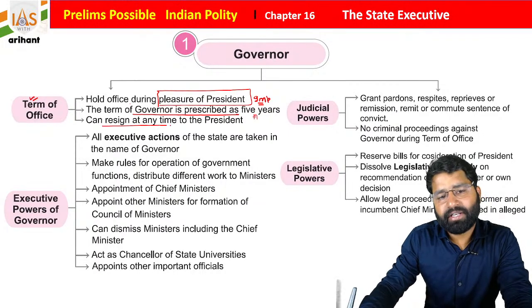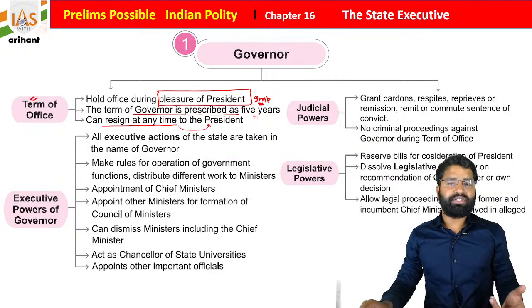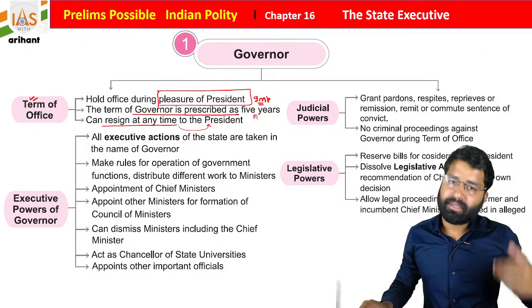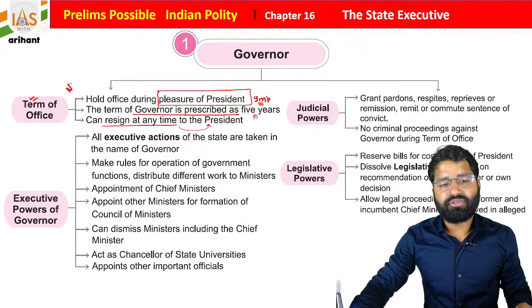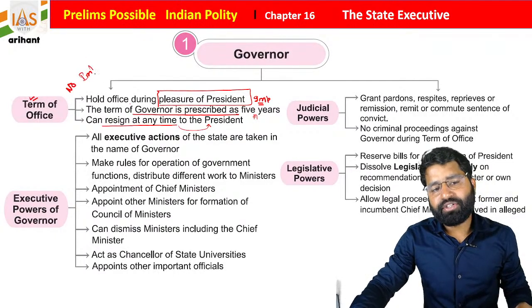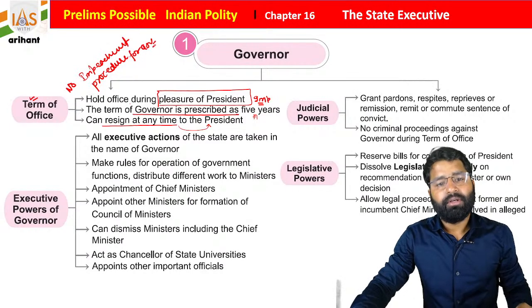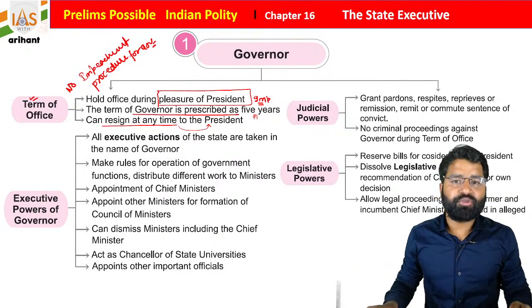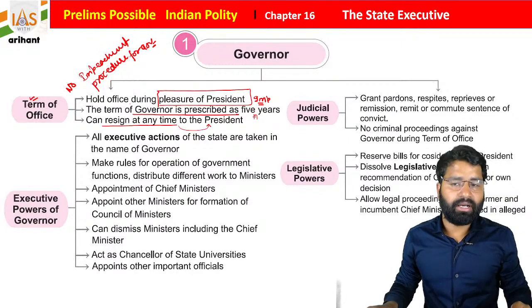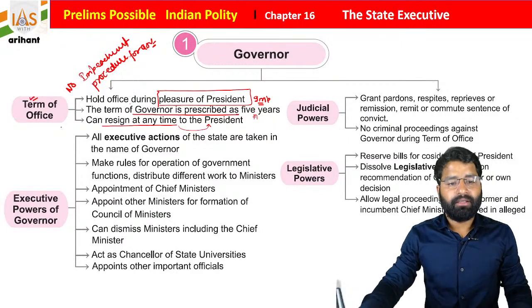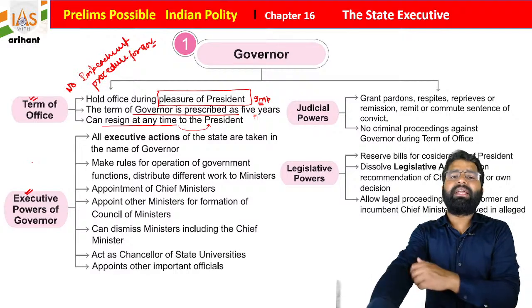He can resign at any time to the President of India. So let's suppose he wants to give resignation, to whom will he give it? To the President of India. And students, there is no impeachment procedure for the governor, as there is for the President of India.